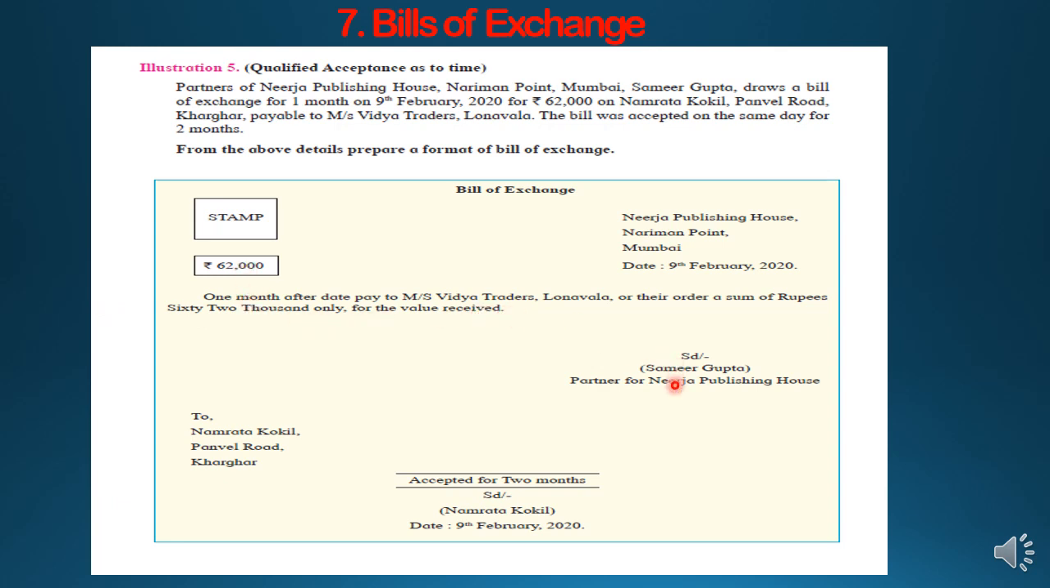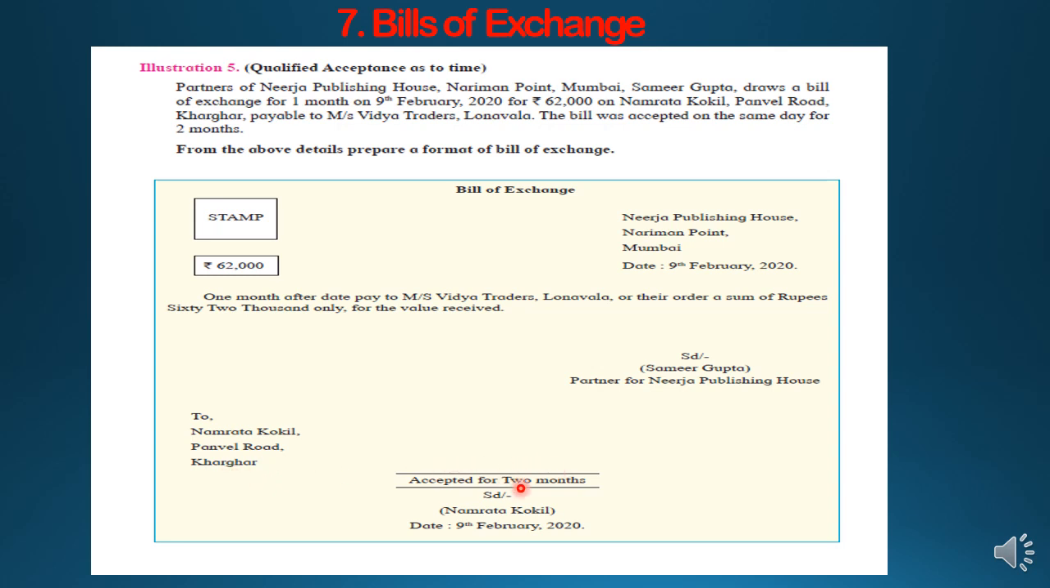Signature of drawer: Samir Gupta's signature will be there, but the stamp and seal will be of the business of his firm. So, Partners for Nirja Publishing House. Again, here at the bottom left corner, we will write the name of the drawee, Namrata Kokil, Panvel Road, Kharghar.